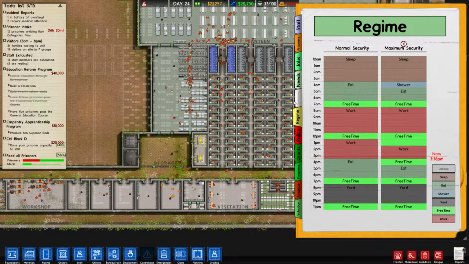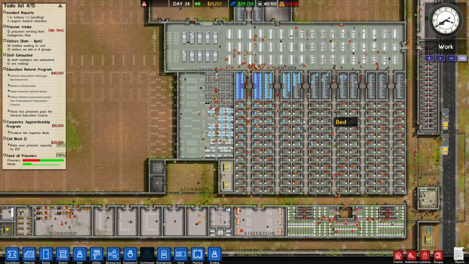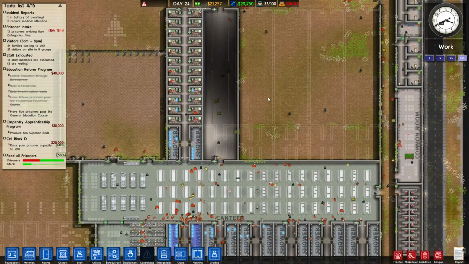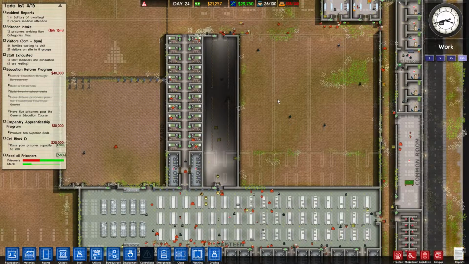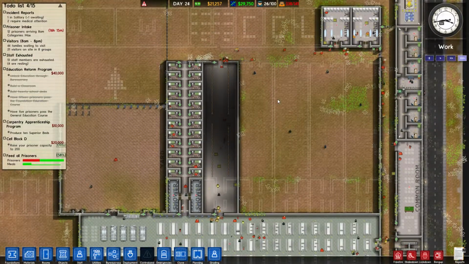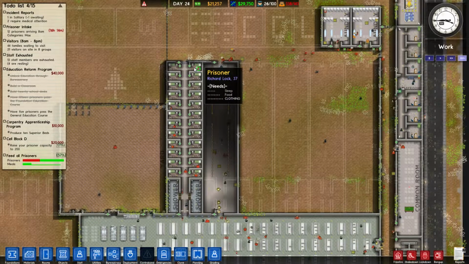Now that should be minimized because visitation hours are between 8 and 8. So at lunchtime, there was a high potential of people visiting. During dinner, there's a high potential of people visiting. But at my morning meal, there should be nobody in visitation. So that should help. We'll keep an eye on the morning meal. That will be the big question, and we'll see how many people don't eat at the morning meal. And that may be the issue right there.